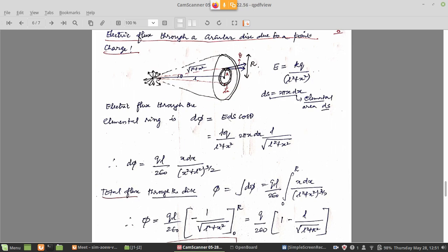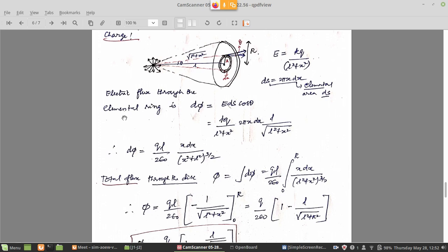Now, the electric field due to a point charge at a distance, what is the distance? The distance is L. If it is x on this side, the field is kq by L square plus x square, because the hypotenuse here is the square root of L square plus x square. The square of that is r square, so it is kq divided by L square plus x square. Now you are calculating the flux received by this ring alone. Then you can integrate it to get the flux received by the disk.